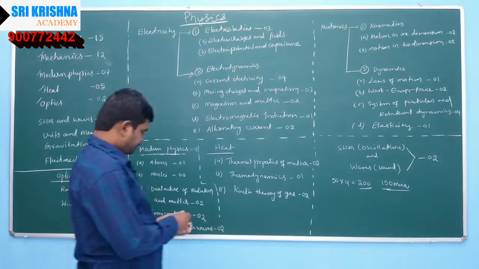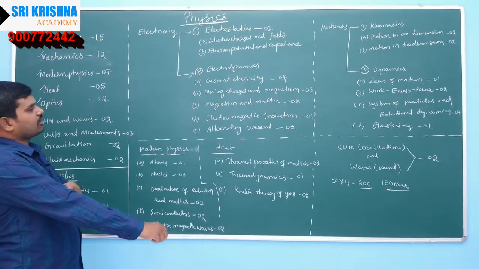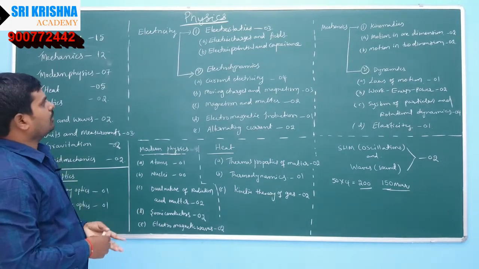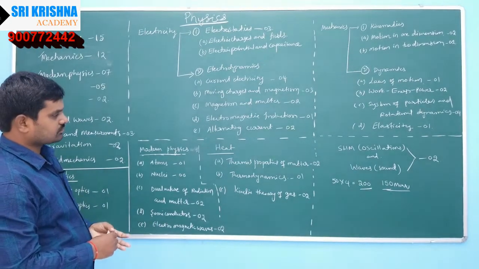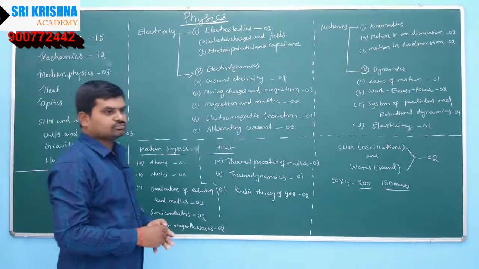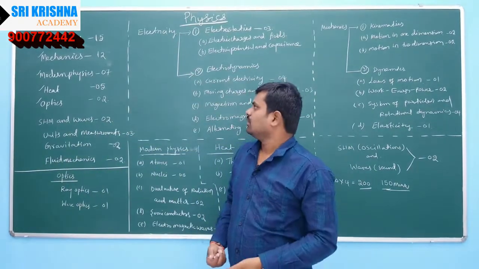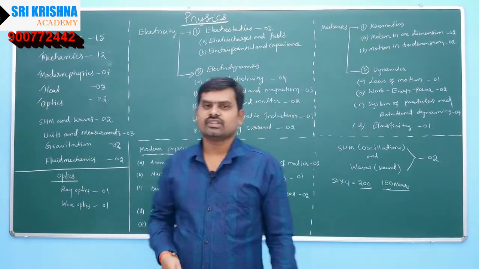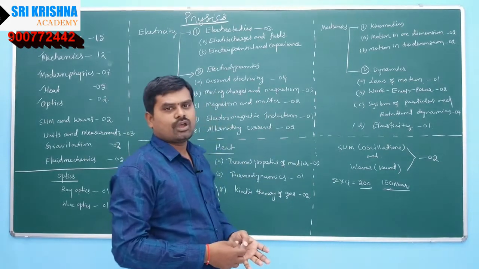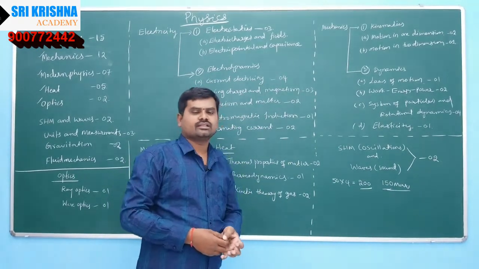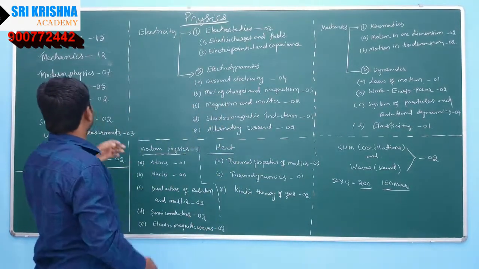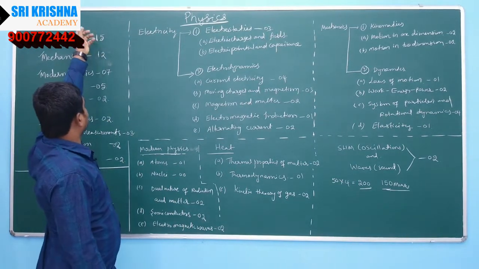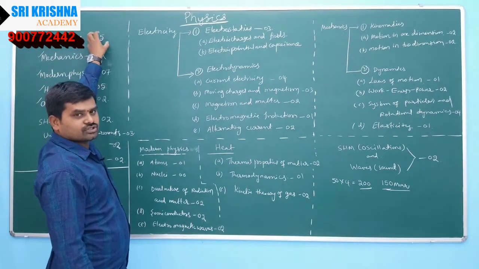As per this distribution of marks, I want to suggest you to start your preparation with electricity. Okay, you have to start your preparation with electricity. Why? Because you have 15 questions.